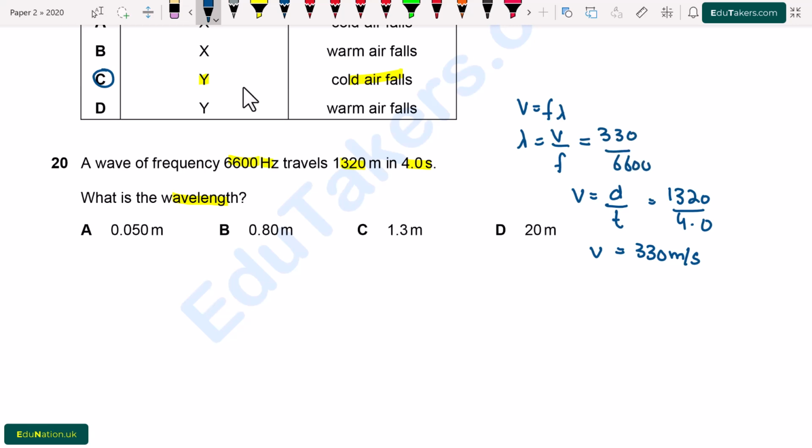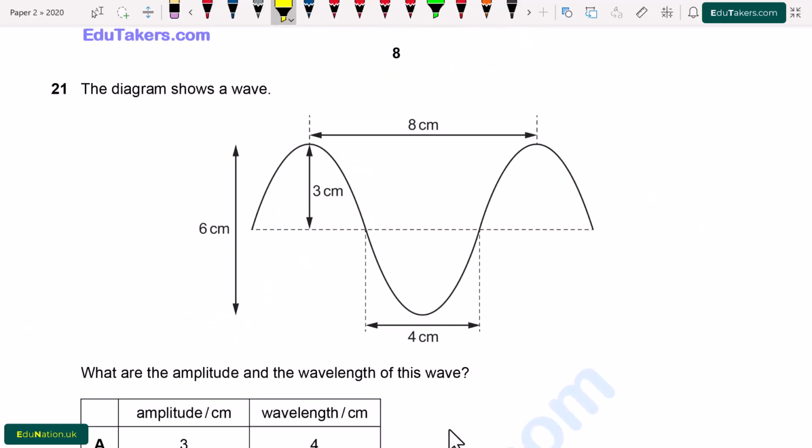Now I am going to put values here. V is 330 divided by frequency is 6600. So the value of wavelength will be equal to 0.05 meters. From here option A is correct, which shows the wavelength 0.050 meters.